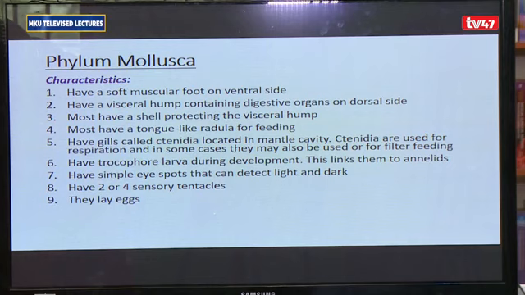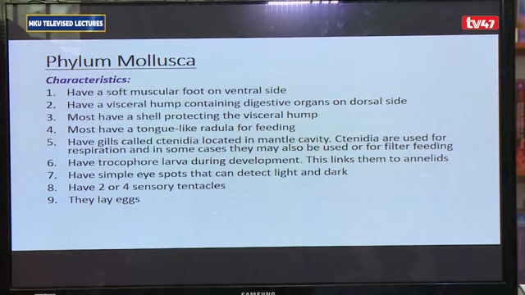When you go to Phylum Mollusca, Mollusca comprises organisms we call the mollusks. Now with the mollusks, the characteristics are that they have a soft muscular foot that is normally found on the belly side, also called the ventral side. They have a visceral hump on the back side or dorsal side, and the visceral hump contains digestive organs. Visceral hump simply means an internal mass of substances within the organism. And then they also have a shell that tends to cover the visceral hump.